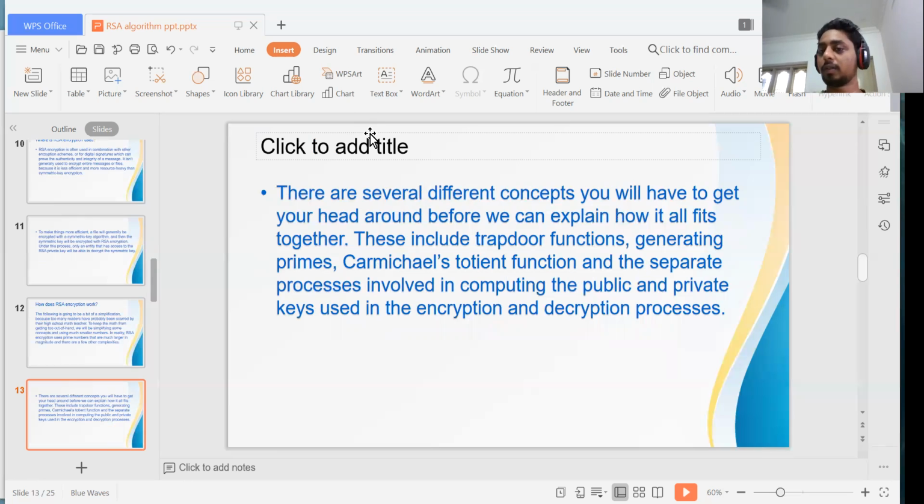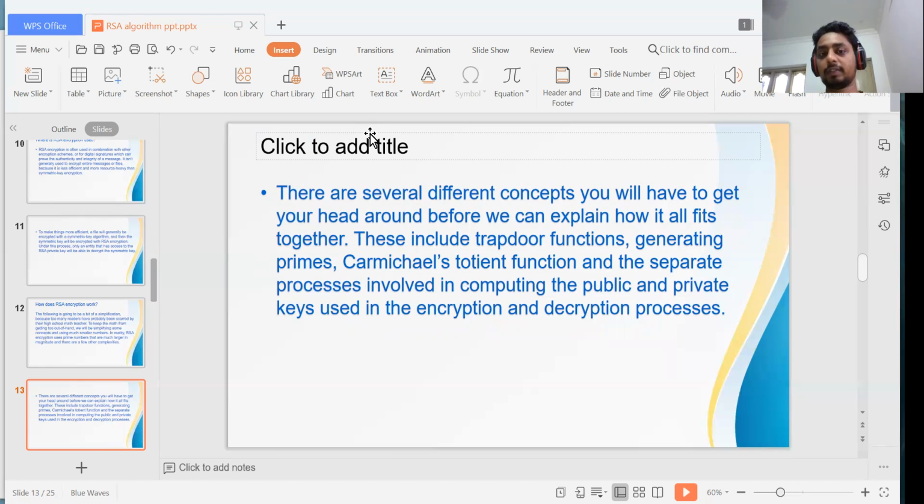There are several different concepts you will have to get your head around before you can explain how it all fits together. This includes the trapdoor function, generating primes, the Chinese remainder theorem or totient function, the process involved in computing the public and private key, and the encryption and decryption process.